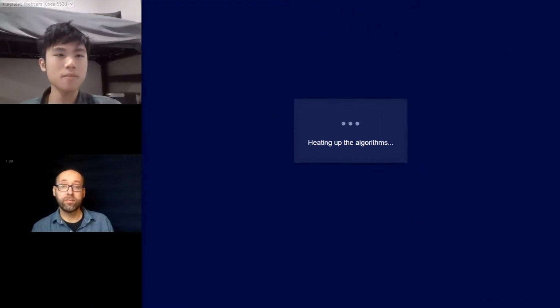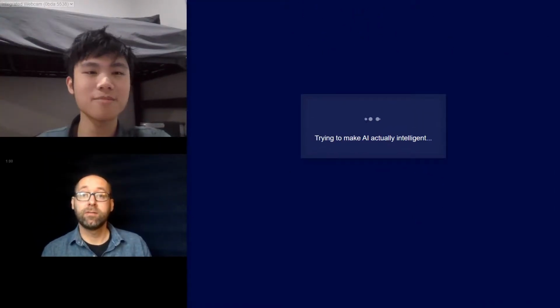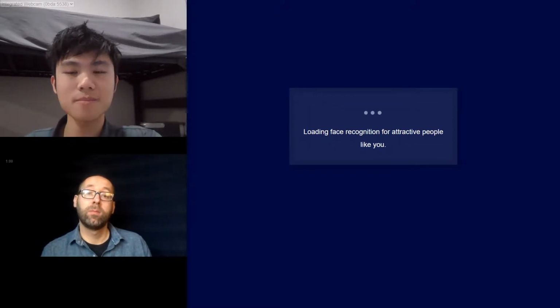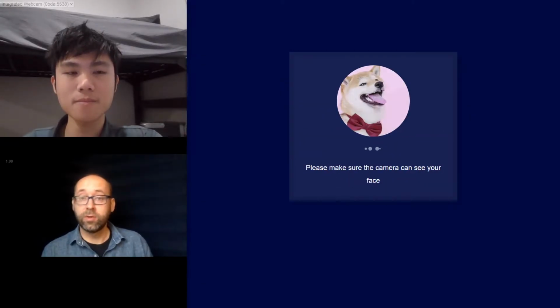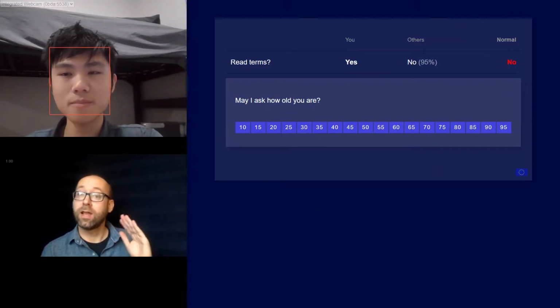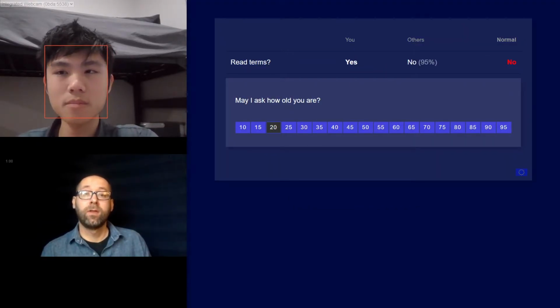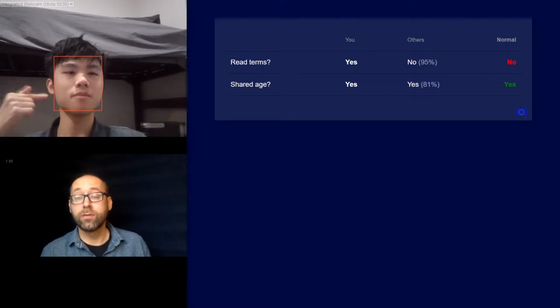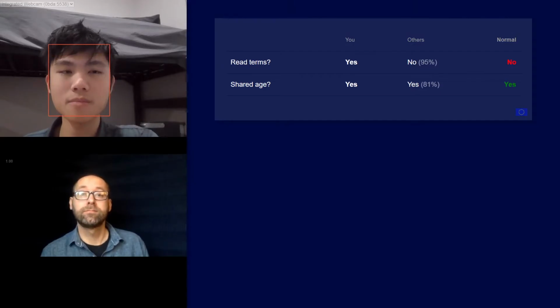So let's talk about your face. Specifically, we'll be looking at machine learning algorithms that try to judge your face. By giving access to your camera, you'll be able to experience these algorithms yourself. But don't worry, everything will run locally in your own browser. No data is sent to the cloud in any way. At the end of the experience, you will be able to share some anonymous data with us if you want, but it's totally up to you.